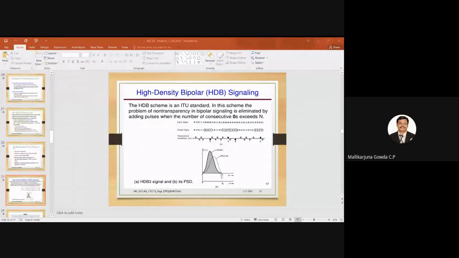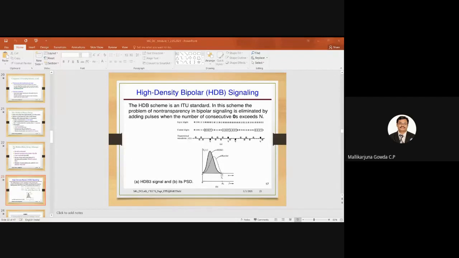Okay. Now here see, how many zeros am I finding? 4 zeros I'm finding, right? So these 4 zeros will be replaced by a special sequence of what? 000V. Why am I replacing these 4 zeros by 000V? Because I am finding from here an odd number of ones, from the last sequence, this one, right?